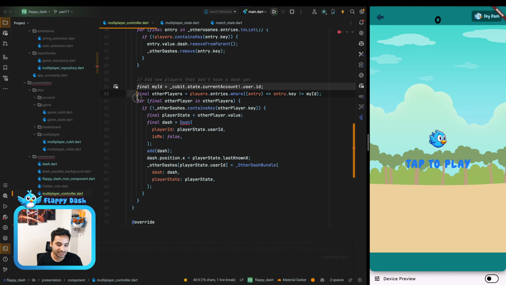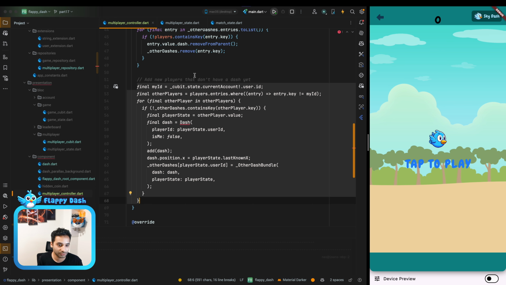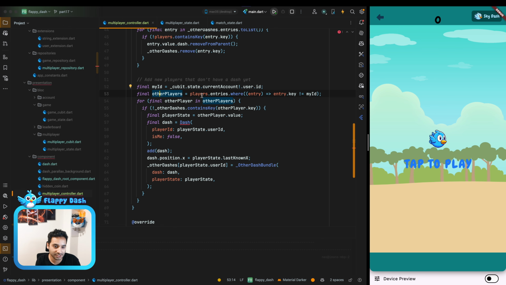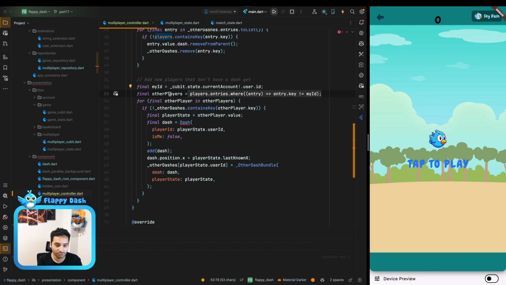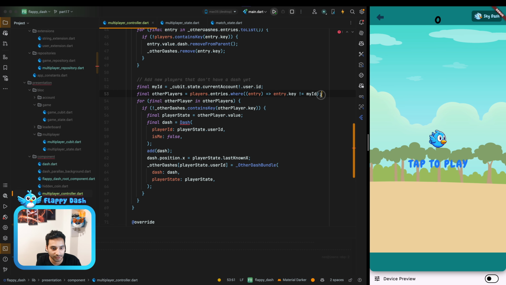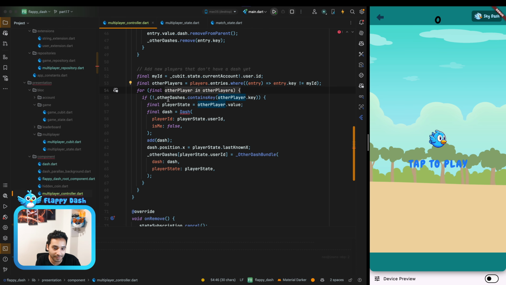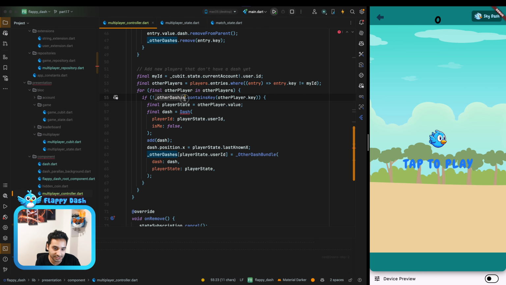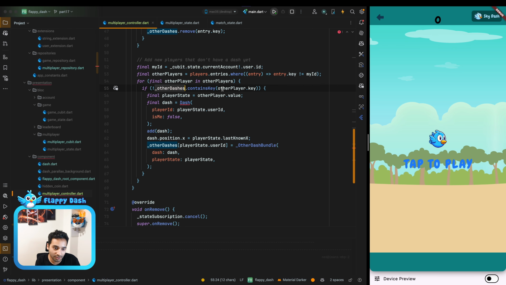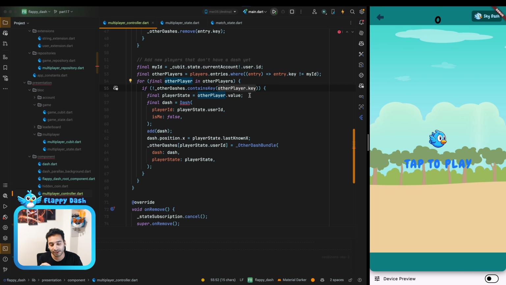And also we have this logic to add the players that are updated and we don't have them. So at first we just get my ID and we just remove ourselves from the players. So this way we don't add the other dash that is us. So we just remove ourselves from the entries that we have from the players, and we just iterate over them, and we say if the otherDashes, that is a map of ID to the OtherDashBundle, doesn't contain the player.key, it means that we haven't added the player to the game yet.